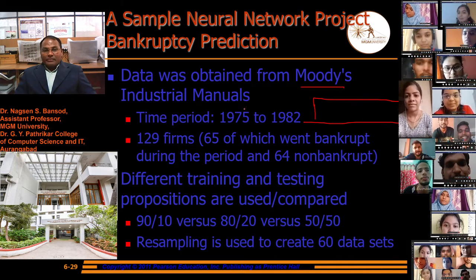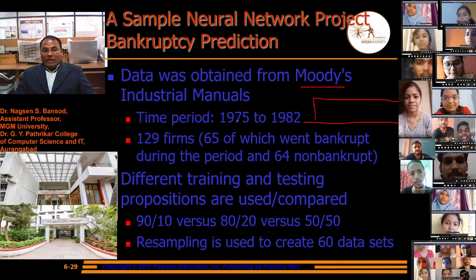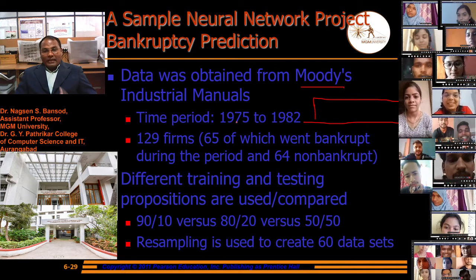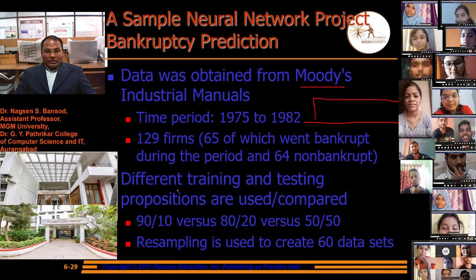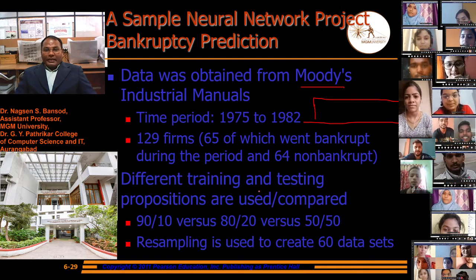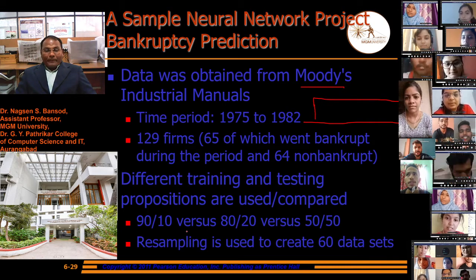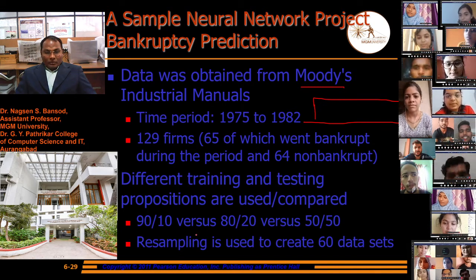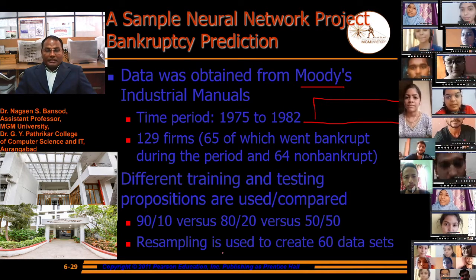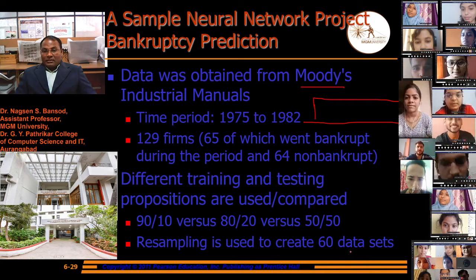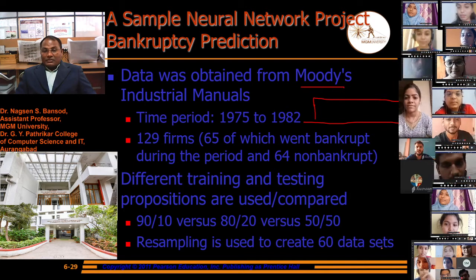It is classified with the help of the artificial neural network and regression analysis. Different training and test partitions are used, comparing 90 by 10 versus 80 by 20 versus 50 by 50. Resampling is used to create 60 data sets.